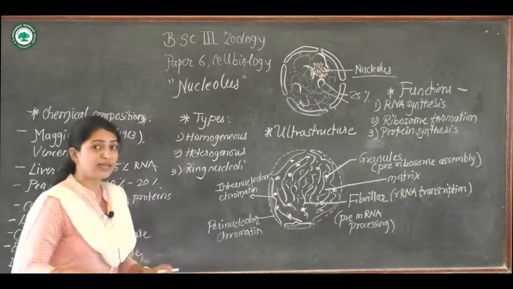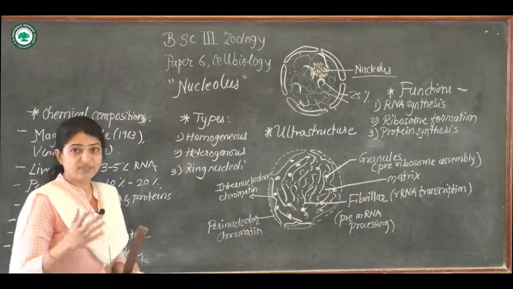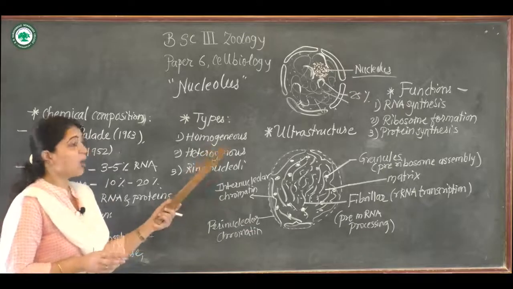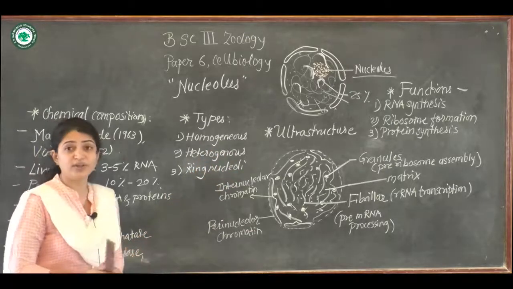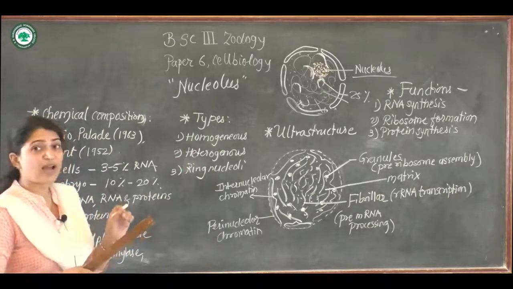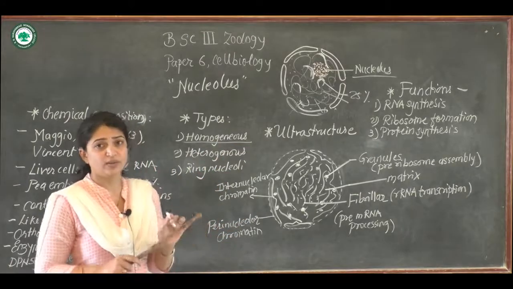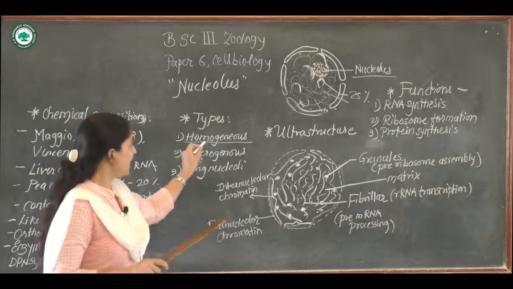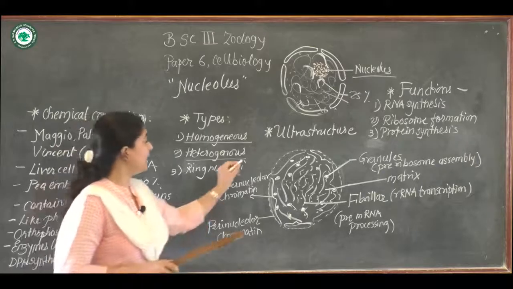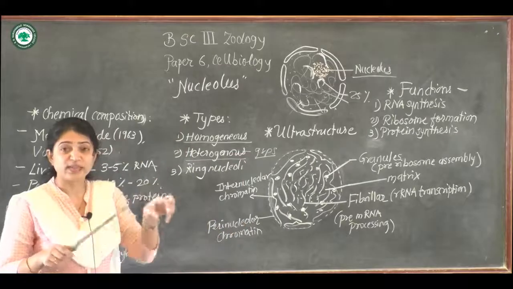Next, after studying the chemical composition, let us study the different types. There are three distinct types of nucleolus: homogeneous, heterogeneous and ring nucleoli. In homogeneous nucleoli, the nucleoli are found scattered all over the nucleus, while in heterogeneous, the nucleoli are arranged in groups, in clusters.